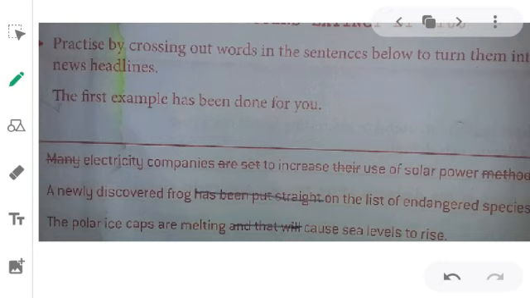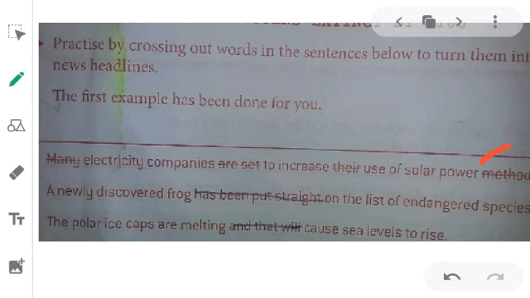News headlines often miss out words, usually the smaller ones, and keep the most important words, which have more impact and save space while communicating the main points of the story. So headlines basically cross out small words and keep the important words to communicate the message. Here we have a sentence: many electricity companies are set to increase their use of solar power method.